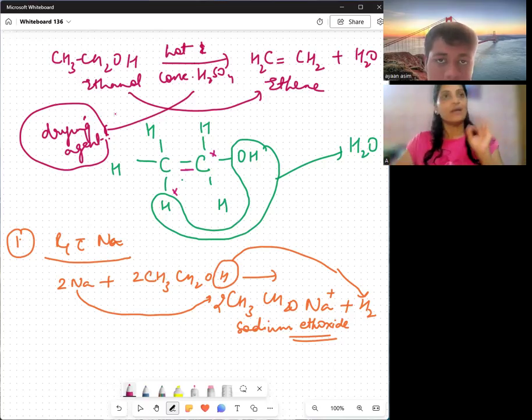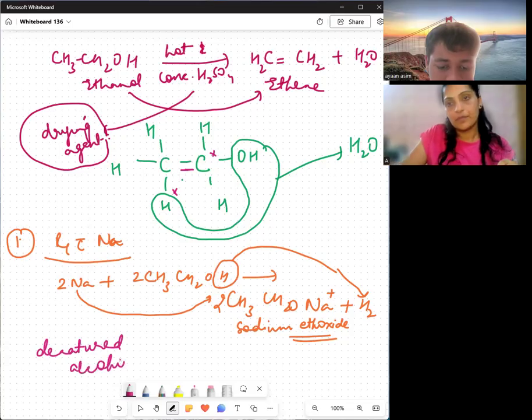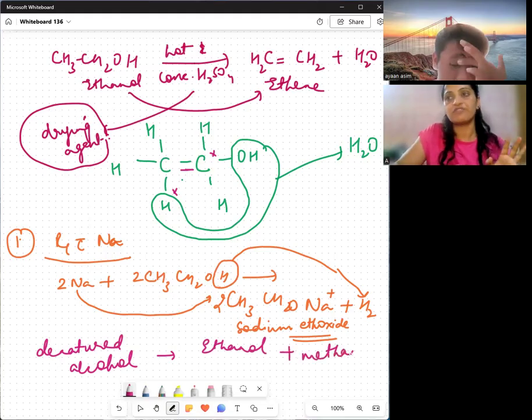When ethanol is made impure by adding methanol, it is called denatured alcohol. It is ethanol plus a small amount of methanol.